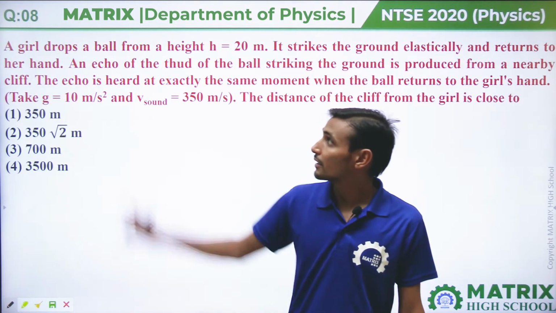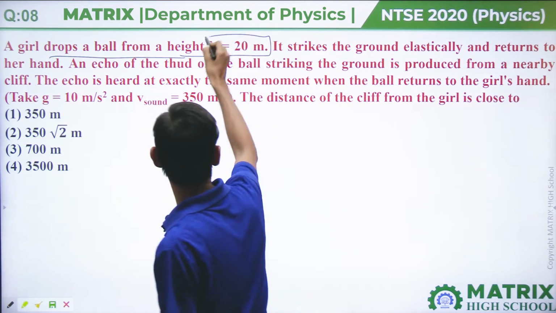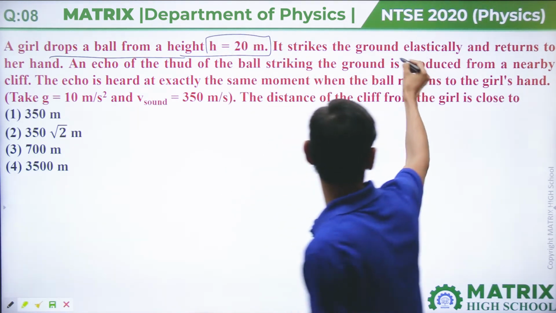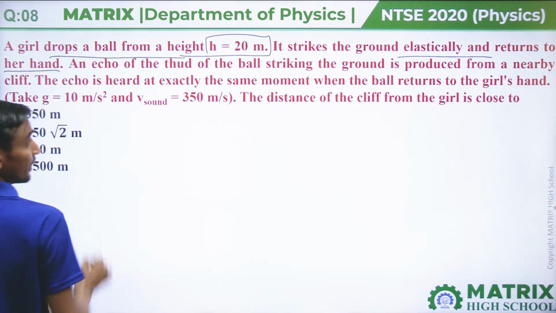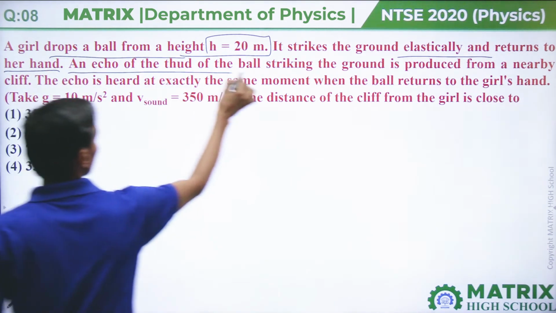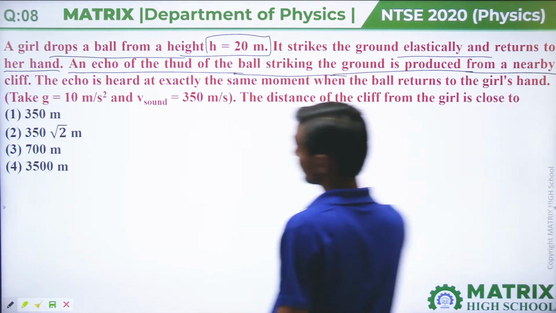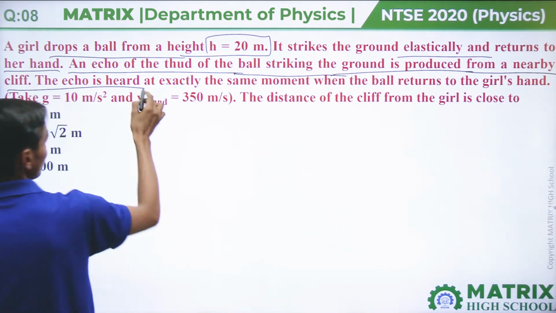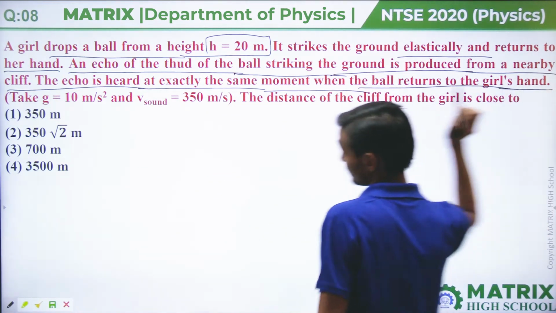Next, question number 8. A girl drops a ball from a height of 20 meter. It strikes the ground elastically and returns to her hand. An echo of the sound of the ball striking the ground is produced from a nearby cliff. The echo is heard exactly at the same moment when the ball returns to the girl's hand.